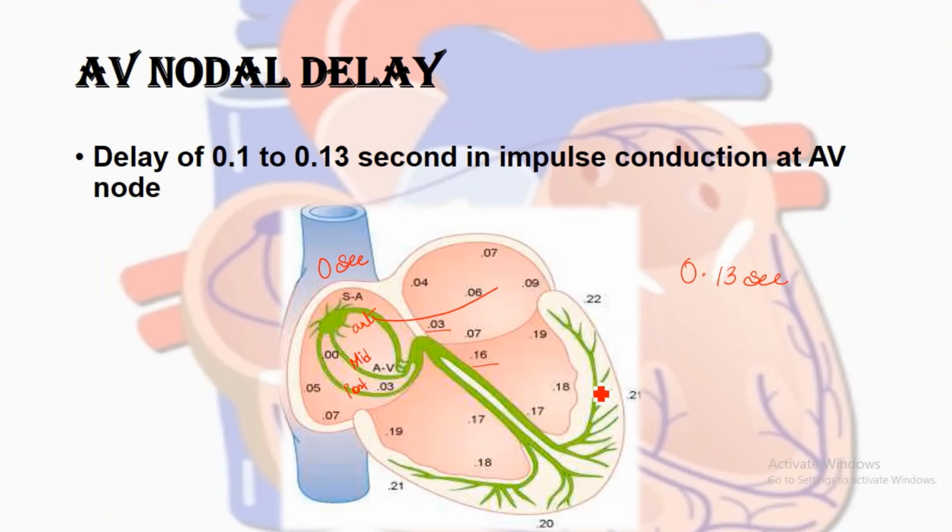In almost the next few moments the impulse is transmitted to every part of the ventricle. But why is the impulse transmission here so slow? Also you can see that in the atrium the internodal pathways transmit the impulse very rapidly, but the other atrial myocytes have a lower transmission rate, and that's why in the rest of the atrium the impulse reaches later. So why is there an AV nodal delay? Why is there such a great delay in the impulse transmission?